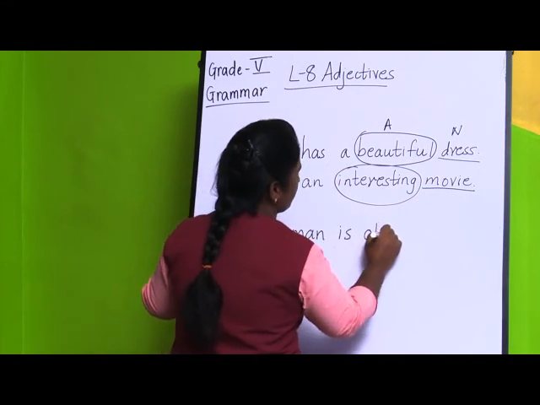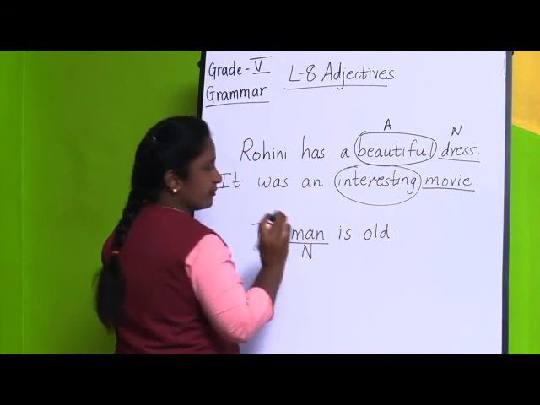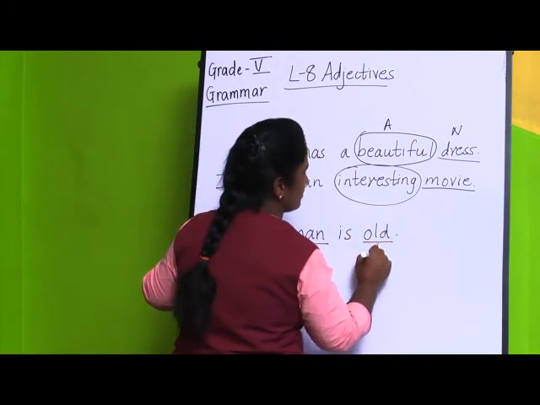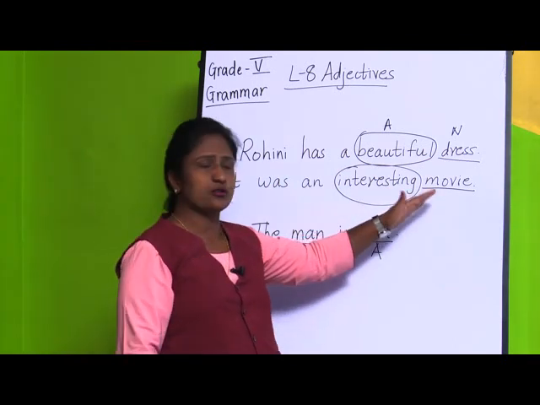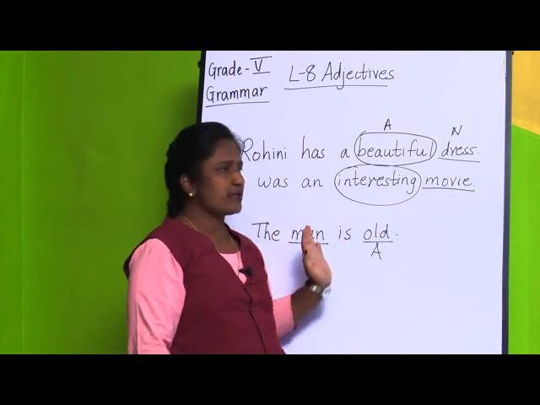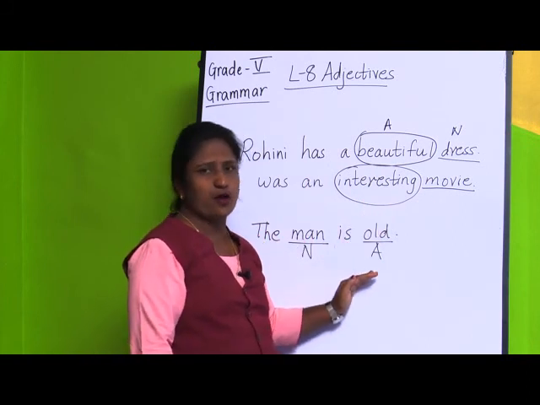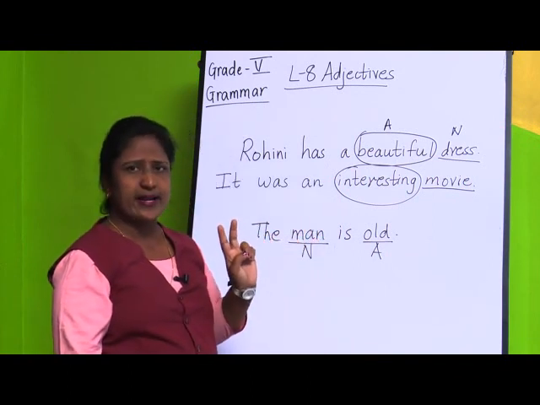Now, you can see here, man is a noun and the adjective is at the last. So, it is not necessary that an adjective always should be before the noun. Sometimes it may be before the noun, sometimes it may be after the noun also. This was the second thing about an adjective.